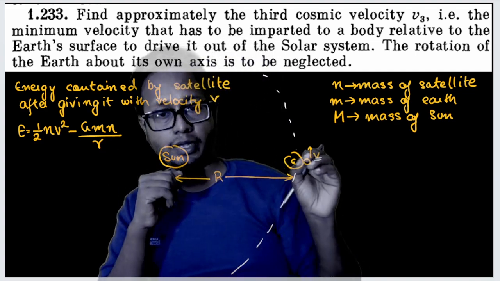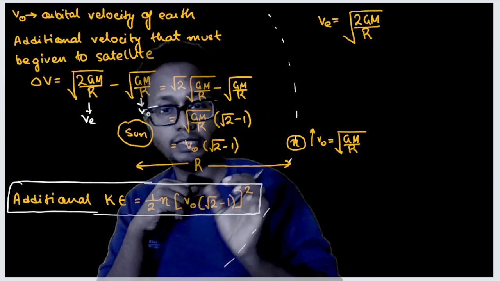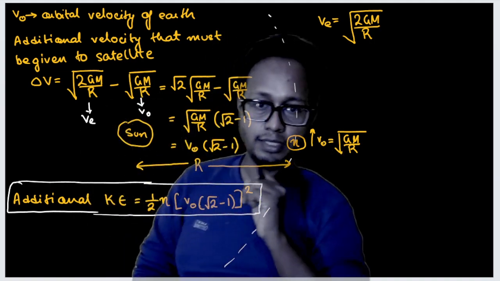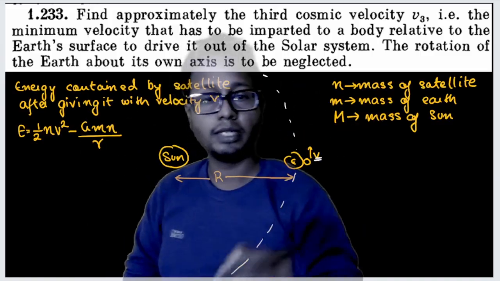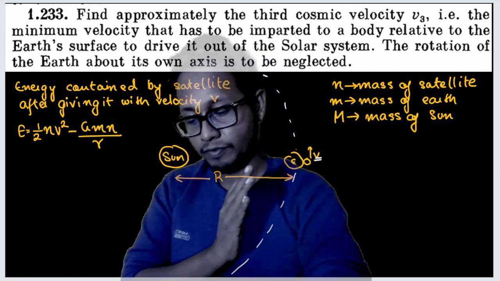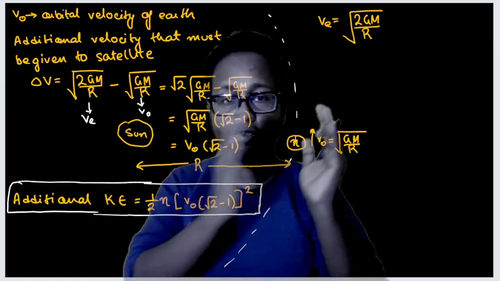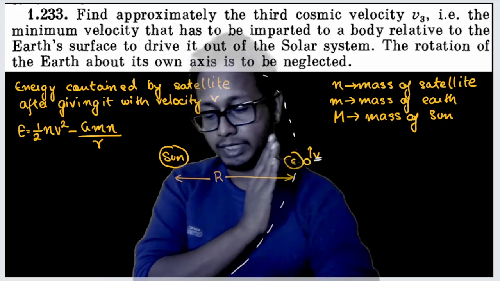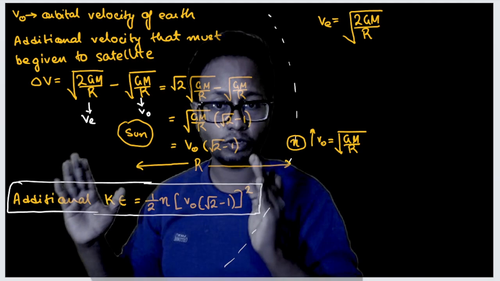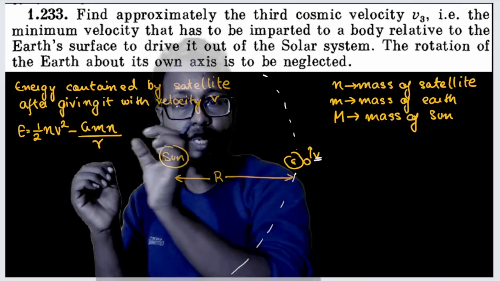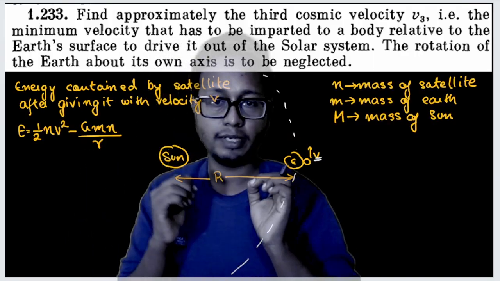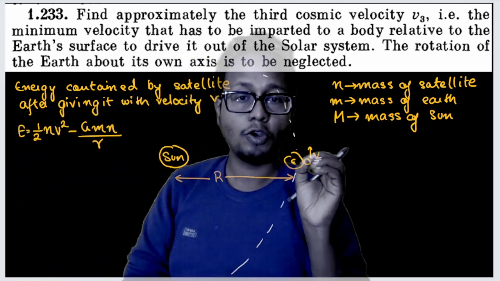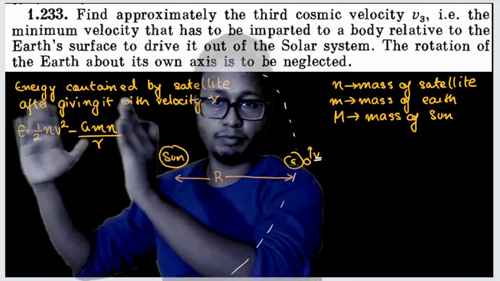Understood? See, in this equation, you are already considering the energy of the sun. And here the satellite was sitting on top of earth, so whatever energy consideration was taken for the satellite is already included in earth. Earth also has the same energy. So this energy consideration was already taken into account. That's why you are not adding the term minus G mass of sun divided by capital R. This is the total energy of the satellite on top of earth's surface after velocity v was provided, this much.